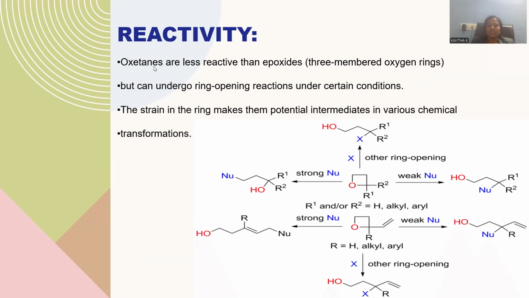Reactivity. So oxetanes are less reactive in comparison to the three-member ring systems with the oxygen heteroatom, which are regarded as epoxides. We already covered this session earlier, which is available in the channel called World of Competitive Chemistry. And epoxides are highly strained in nature in comparison to these four-membered heterocyclics.